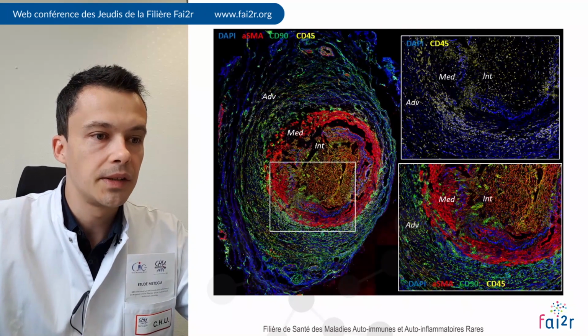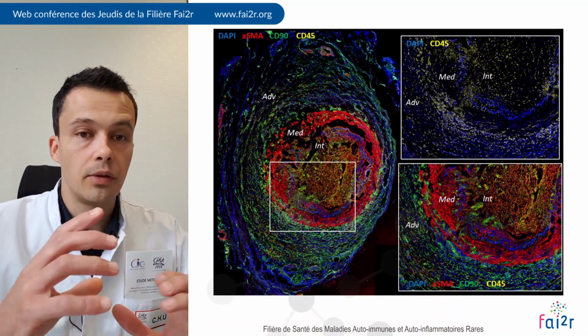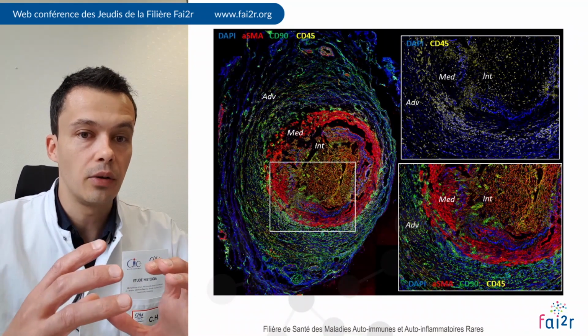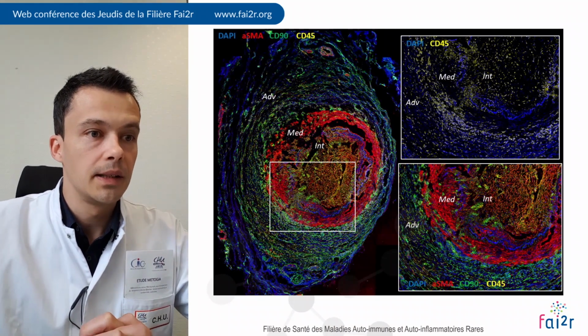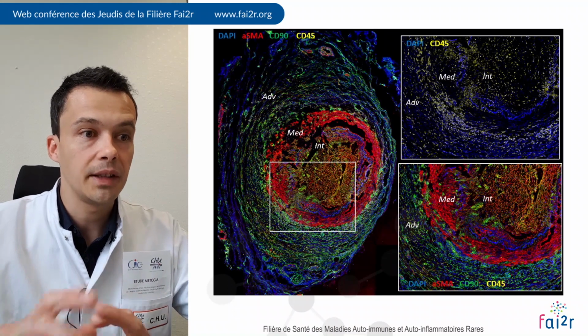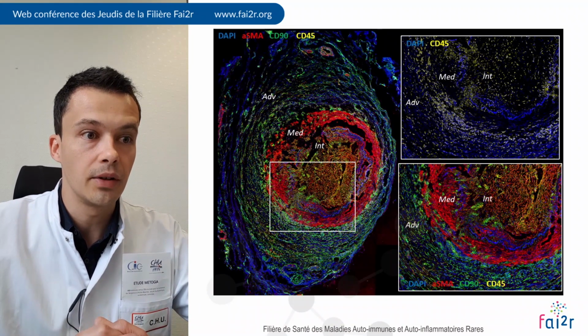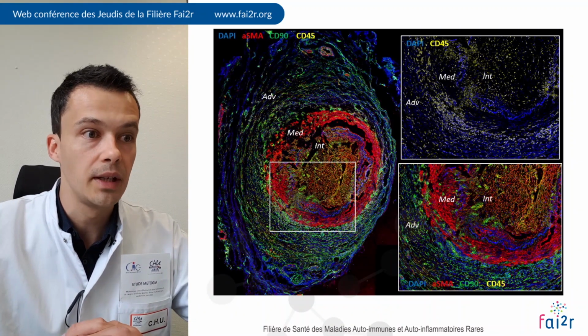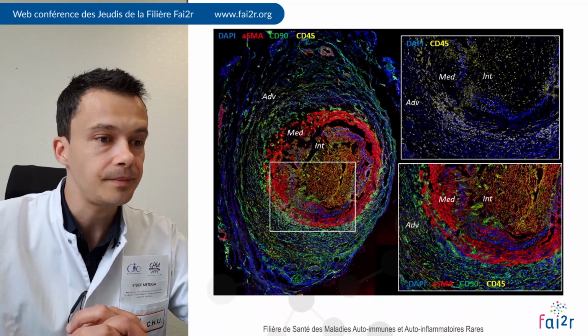On this slide you can see a GCA artery. So first you see that the lumen is totally occluded by strong vascular remodeling, that there is inflammation in the arterial wall since CD45 cells are localized in all the layers of the artery. CD45 is staining leukocytes.